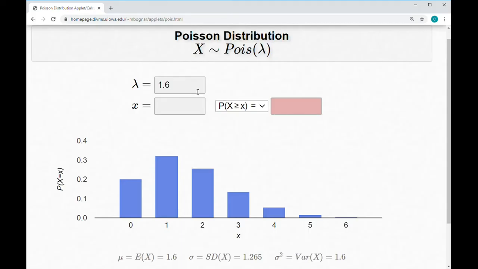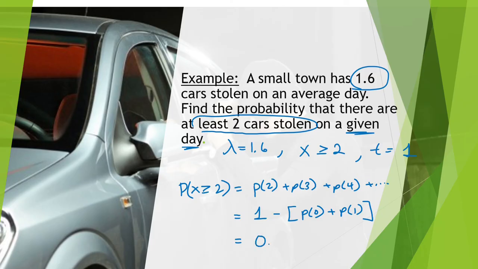In this problem, we have lambda is equal to 1.6 and x is 2, but we want to select the greater than or equal option because we're looking for at least 2 cars stolen on a given day, and we get 0.4750. And this is equal to 0.4751. There's a 47.51% chance that at least 2 cars is going to be stolen in a given day. That sounds pretty crazy to me. This is pretty crazy. So many cars stolen.